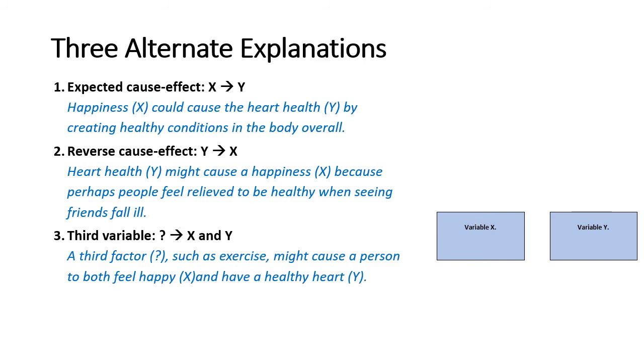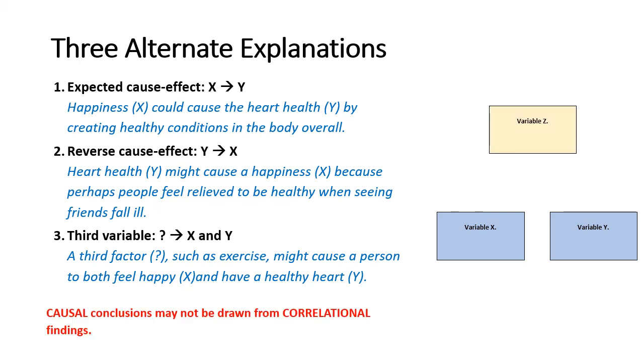Or it could be a third variable effect that causes both heart health and happiness. And that factor might be exercise, so that the more you exercise, the healthier your heart is. That's a likely relationship. And the more you exercise, the happier you are. And there's also evidence for that. So maybe it's exercise that's causing both of these, and it's not actually X causing Y or Y causing X. So once again, causal conclusions may not be drawn from correlational findings.